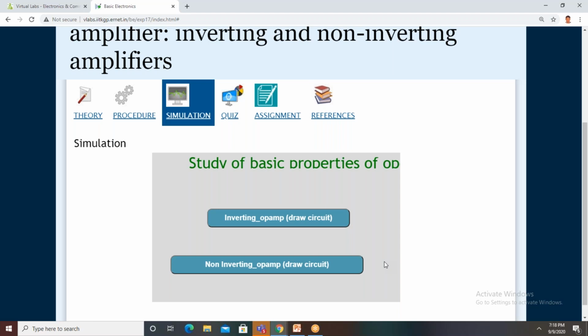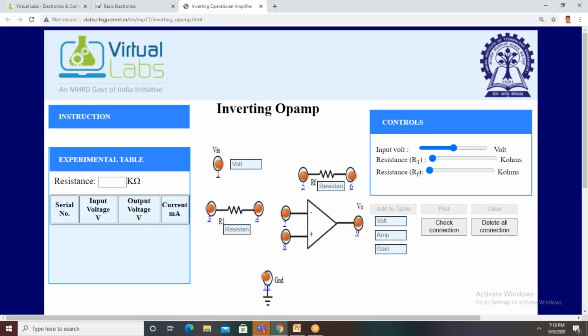You take any experiment using any virtual lab website, the procedure or the instructions are available, ma'am. Okay, so you click on instruction. So what is the first step? Anyone can read the first step? Connect the components as mentioned below. Yeah, connect the components as mentioned below. So component to component, you can make the connections using these instructions.